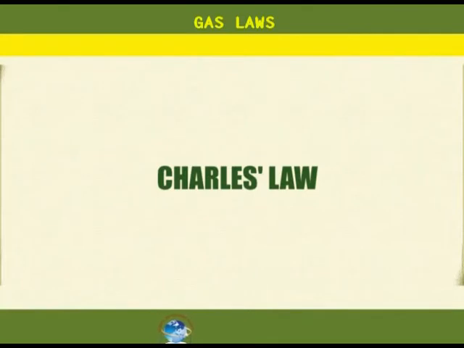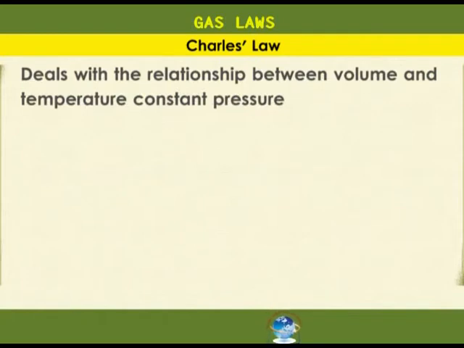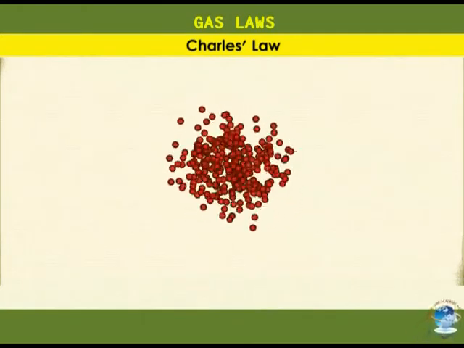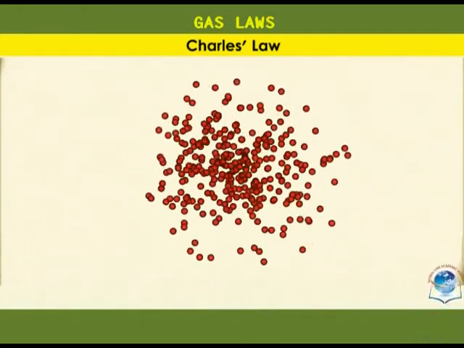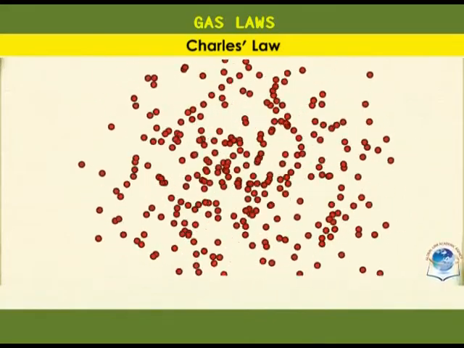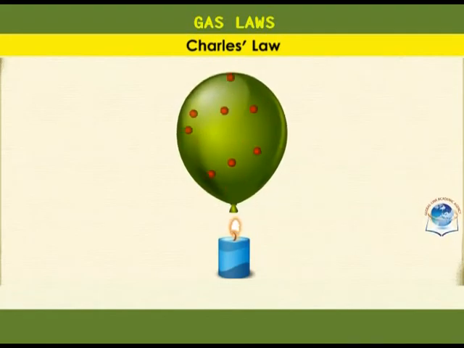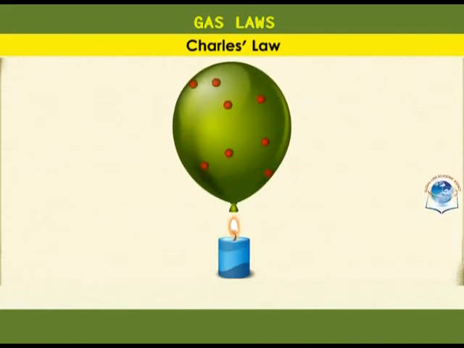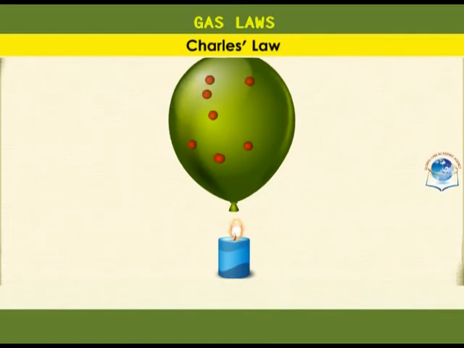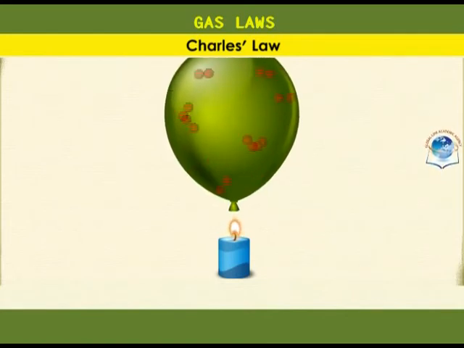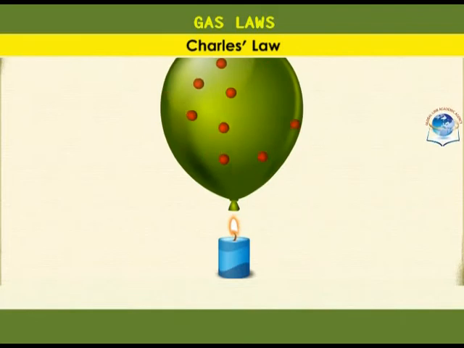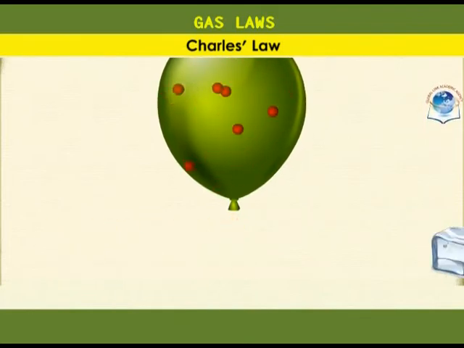Next law, Charles' law. Charles' law deals with the relationship between volume and temperature at constant pressure. If you heat a gas, it expands, making the particles move faster and therefore take more space. Imagine a balloon that expands when gas particles bang against the sides. By expanding, that keeps the pressure constant.